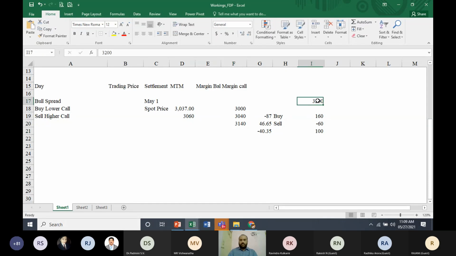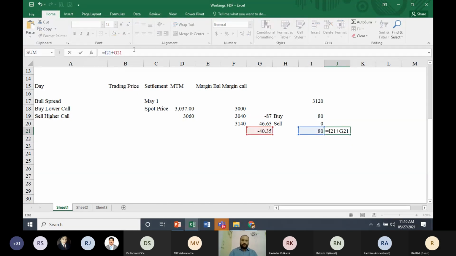Suppose the closing price is, instead of 3,200, let's say 3,120. Then you're going to make a profit of 80 rupees from the bought option, because the sold option will not be exercised. It will be 0. And the net profit will be this minus the premium paid. You're going to make a profit of 40 rupees.